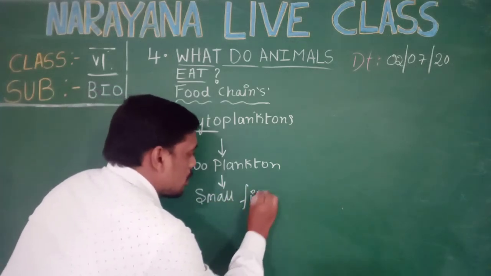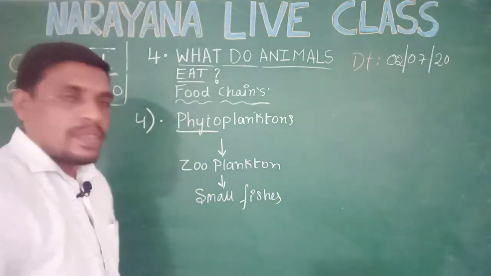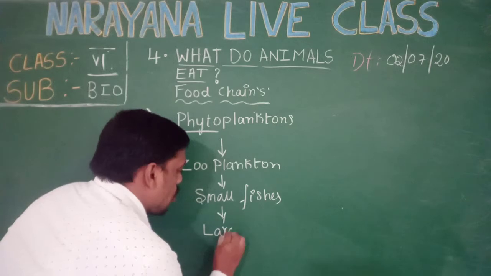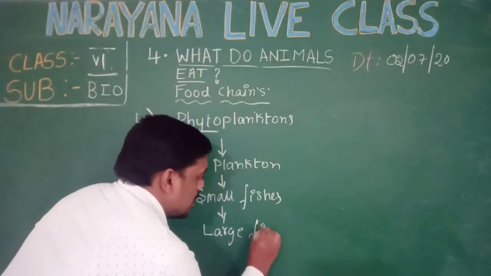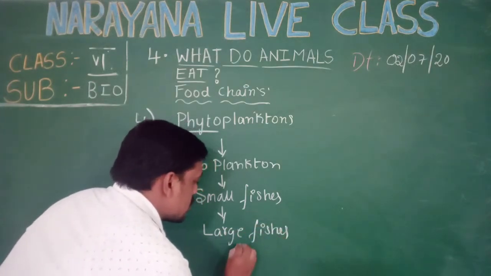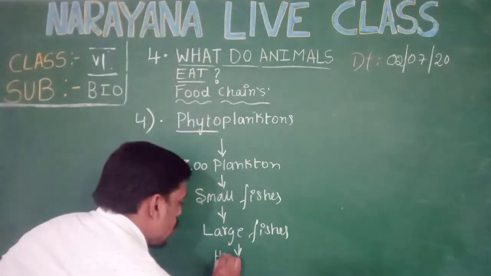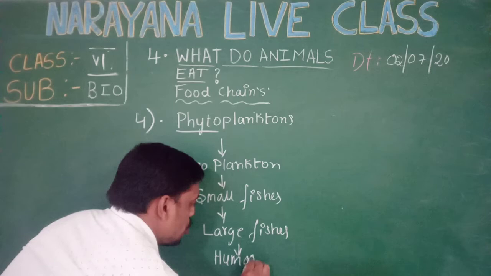Zooplanktons are fed by small fishes. As I said to you, small fishes are fed by large fishes. Finally, the large fishes are consumed by humans.